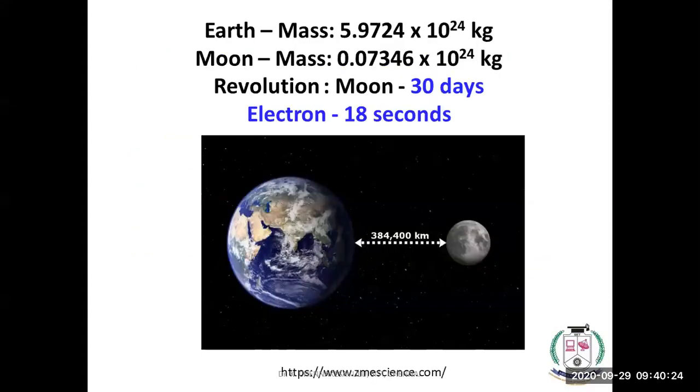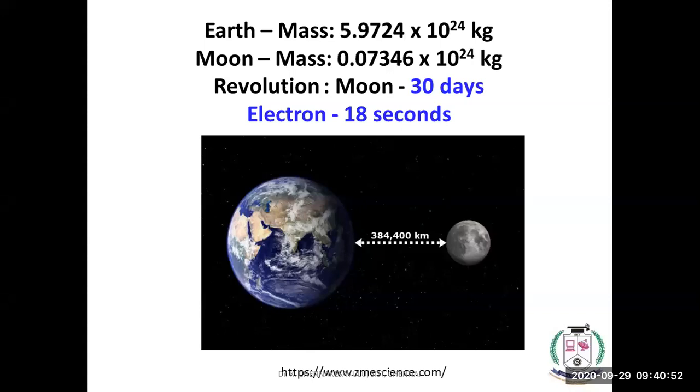And even if you see the Earth, the Moon is 80 times lesser than Earth with respect to mass. But for one revolution, the Moon takes around 30 days.